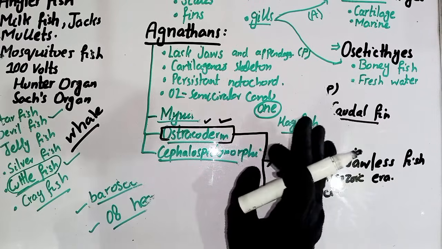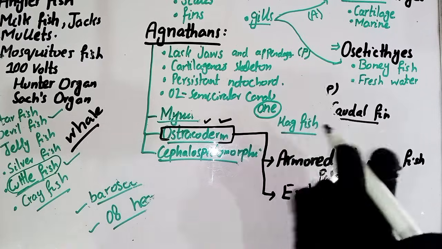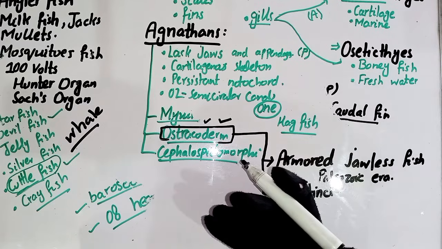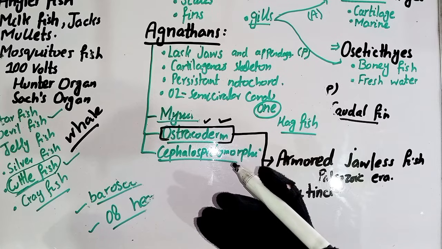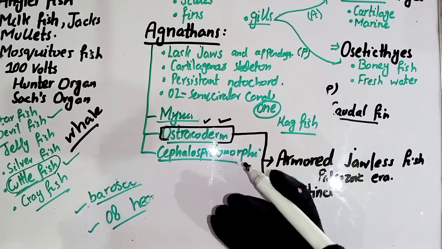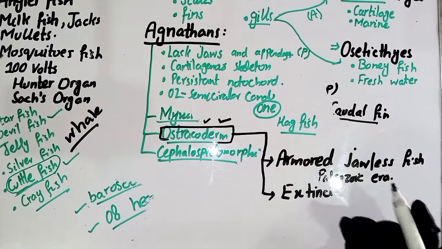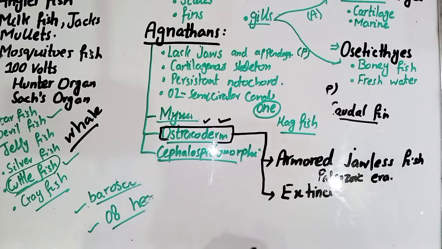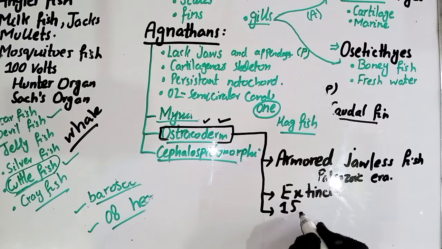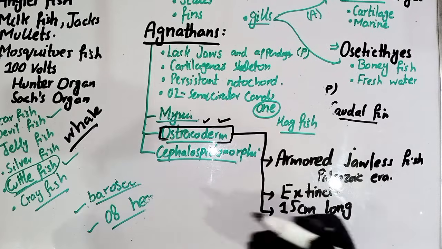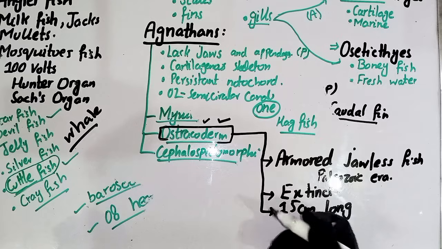The third one is that ostracoderms were sluggish animals. Sluggish means that they are very slow animals. The fourth one is that they have bony armor, which was used for defense, and they were about 15 centimeters long, with a bony skeleton for the defense mechanism.